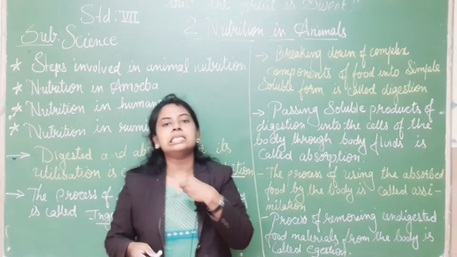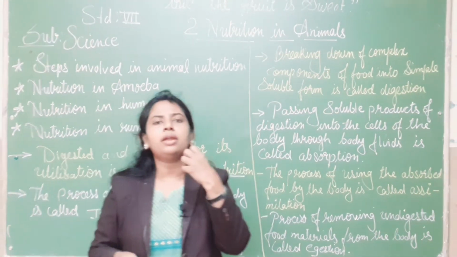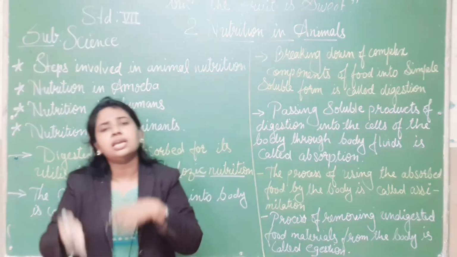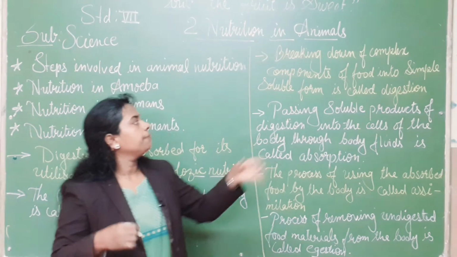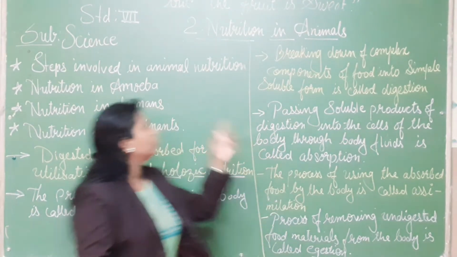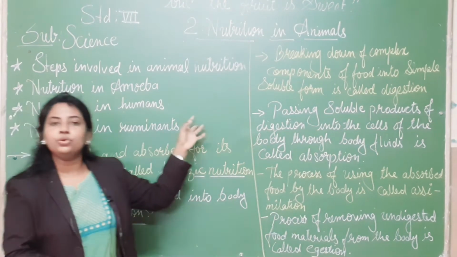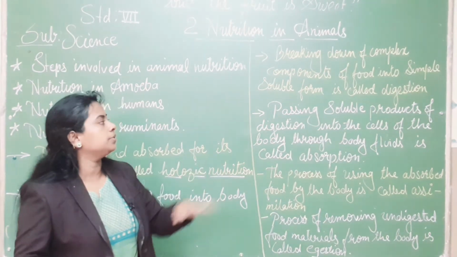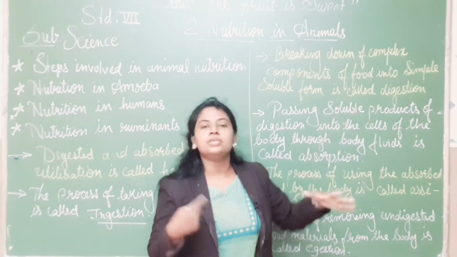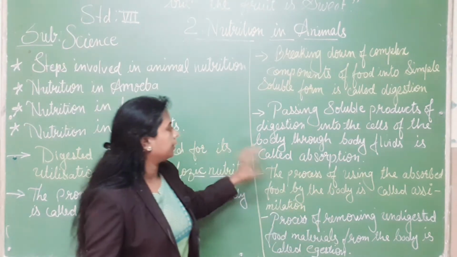When you take it inside, you break down that food into a simple form, then it mixes with your saliva and everything, then it goes down to your intestines. Which intestine, and how it comes out, I am going to explain in nutrition in humans. This process is called digestion, meaning it gets digested there.